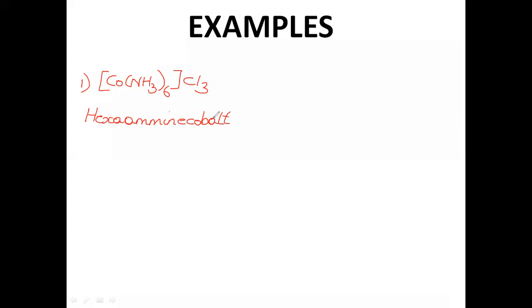And then finally, once we are done with the name of the metal, in brackets you will write its oxidation state. So if you calculate the oxidation state, cobalt is x, plus 6 times ammonia, which is 0, will be equal to plus 3. Okay, why is it plus 3? Because there are 3 chloride ions, Cl minus, so it has to be plus 3. It has to be neutral. So x will be equal to plus 3. Okay, so cobalt(III) and then chloride. So hexaamminecobalt(III) chloride. That is how it goes.